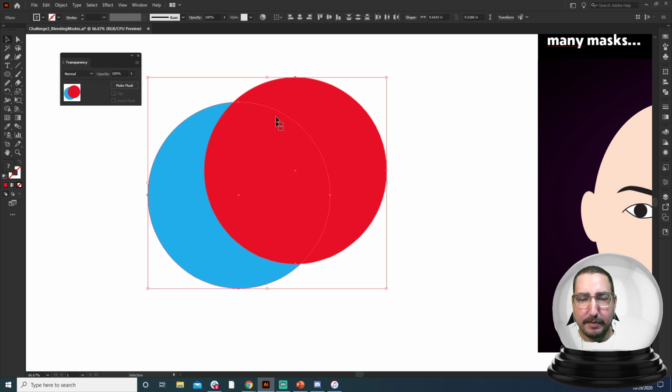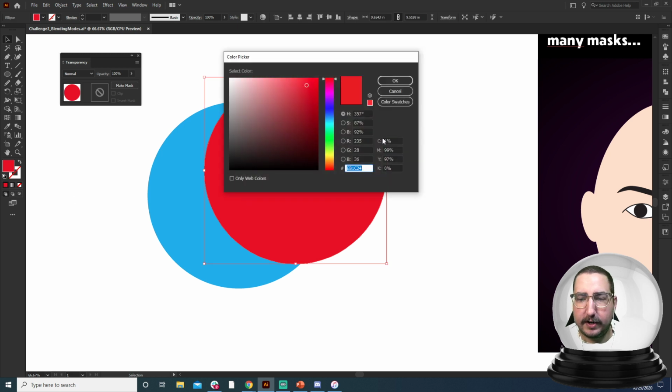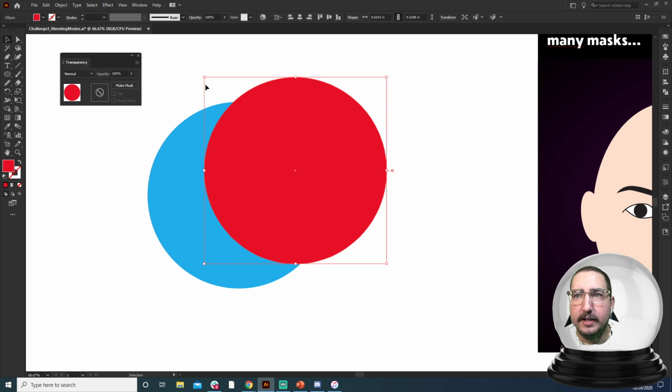So blending modes interact with two different shapes. So we have these two with the colors, and it really is mathematical. If we look at one of these colors, we can see that there are all kinds of values. There's RGBs, there's hue, saturation, and brightness. So what it's going to do is mathematically take those values and do things to them, right?